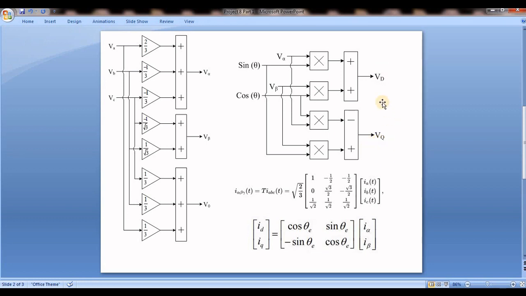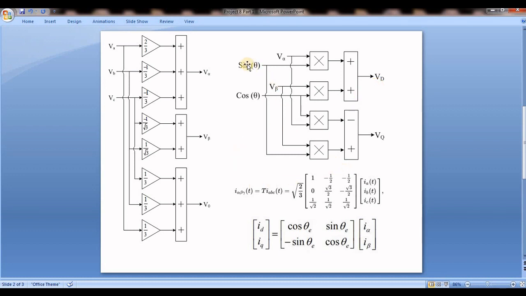So these two we have to get from alpha beta, because PI controllers can work only for constant inputs like DC inputs, not oscillating inputs. But unfortunately, with unbalanced sources, this will have some oscillations. This I will show in MATLAB Simulink.